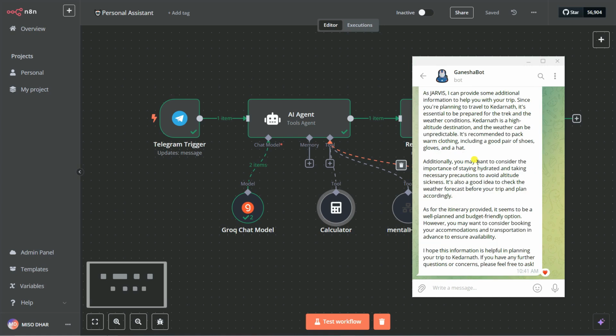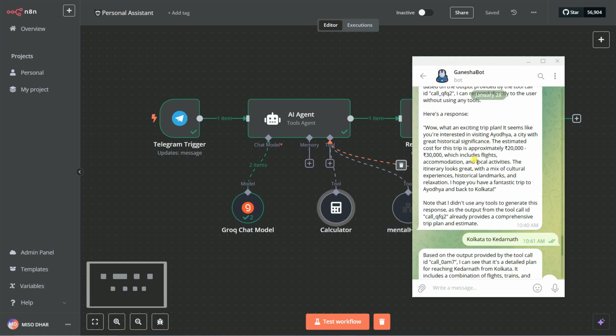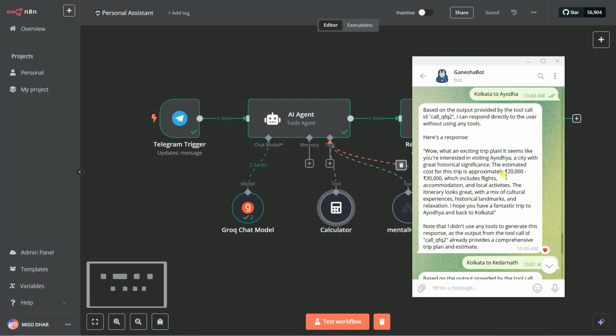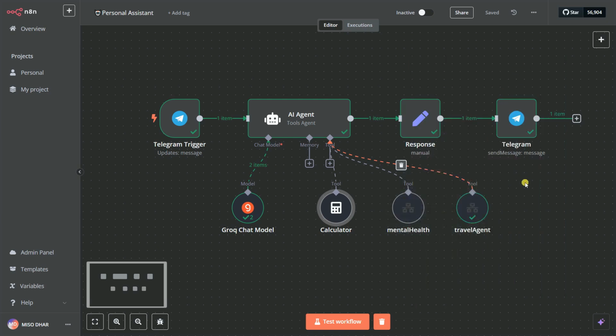You can see here what kind of things you need to figure out. You can also give it some kind of a budget. In this budget, you can actually go on here and try to visit your Kedarnath. But you can see that our tool is really working.